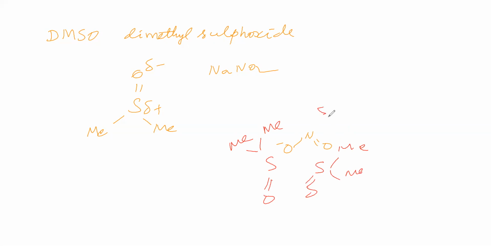When sulfur comes closer, it surrounds this NO2 minus, but methyl groups are there. Because of the bulkiness of the methyl groups, steric hindrance takes place. Due to steric hindrance, this anion is not solvated properly by this solvent. Not solvating means this anion will stay with Na plus, so the positive and negative charges cancel. Therefore, the covalent nature is rising and the ionic nature is reduced. So due to this solvent, ionic nature is reduced. Therefore, what will happen?